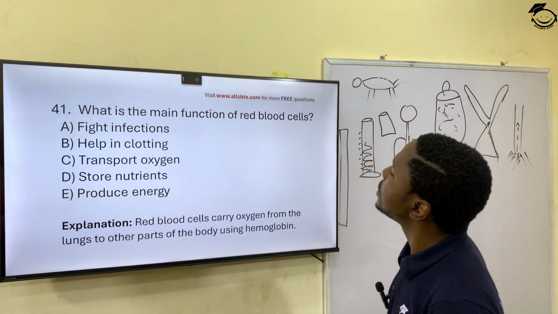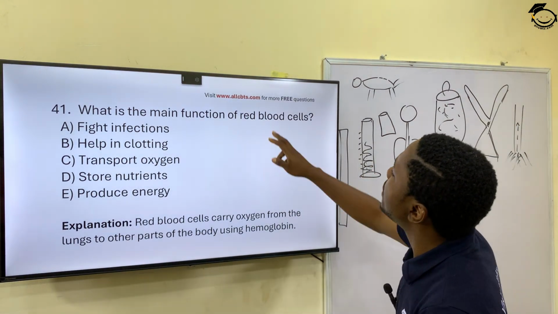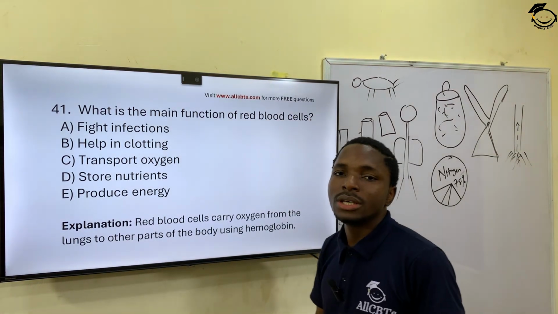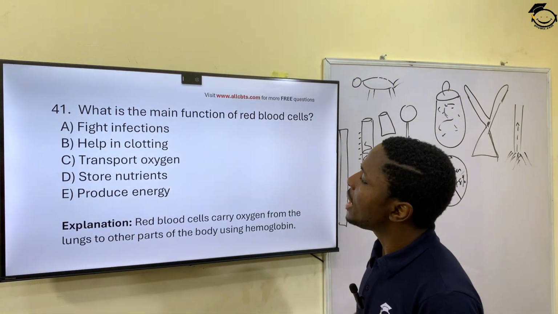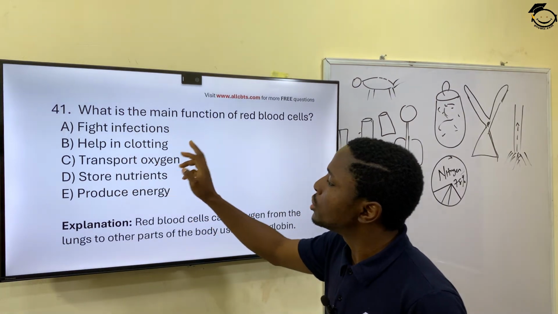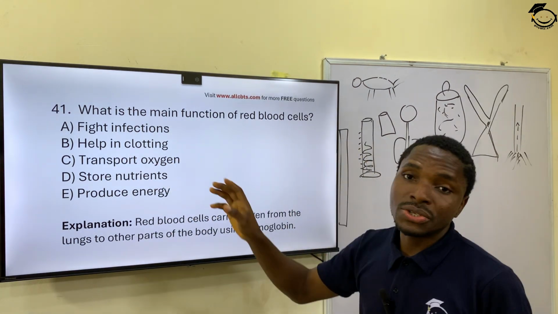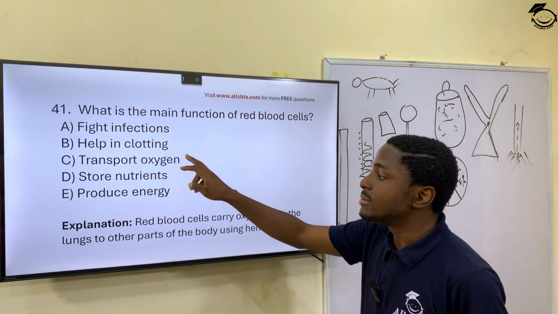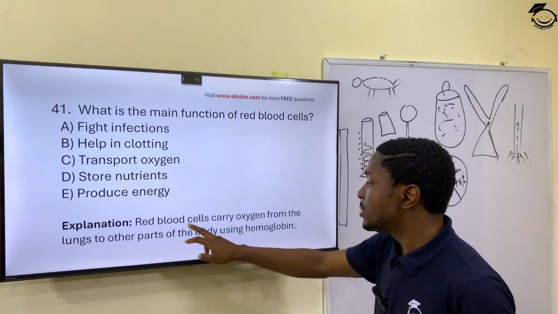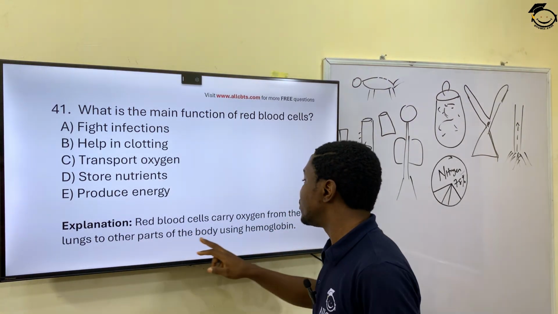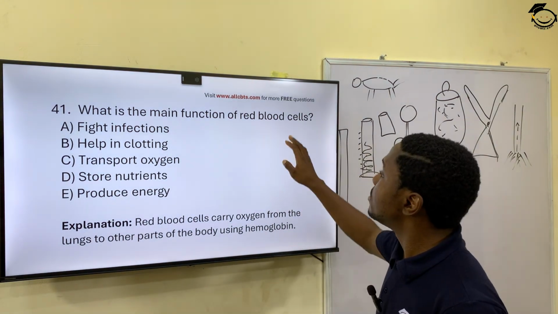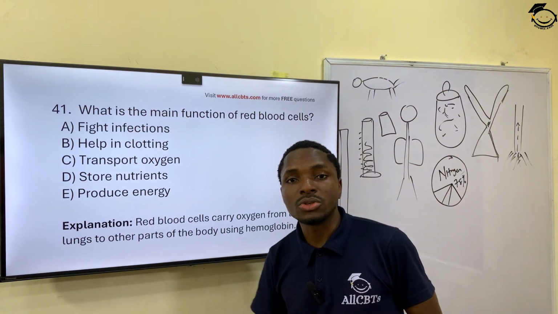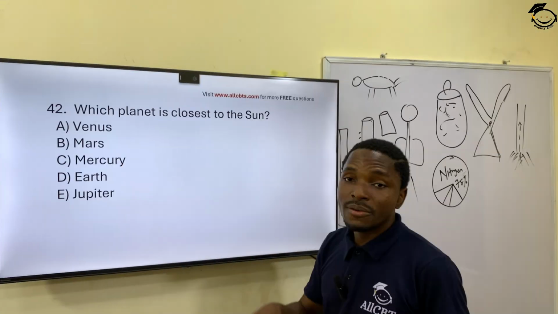And then 41. What is the main function of red blood cells in the body? You have fight infection, help in clotting, transporting oxygen. Yes, so this is the main function of the red blood cell. Red blood cells carry oxygen from the lungs to other parts of the body using hemoglobin. So that's the main function of the red blood cell, to transport. It's a transporting system.